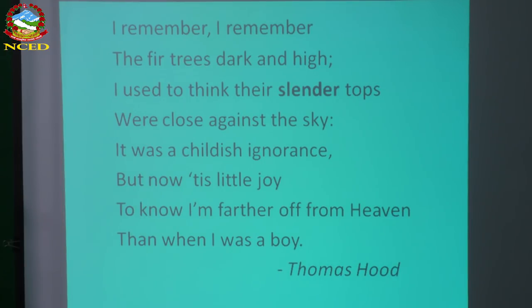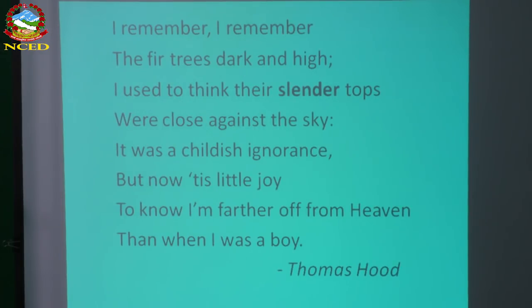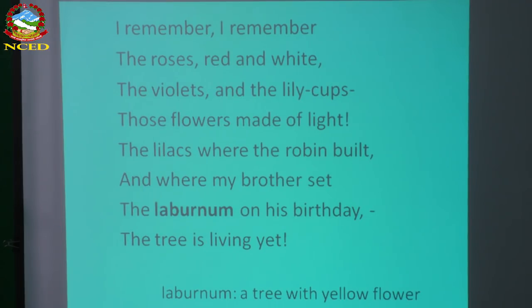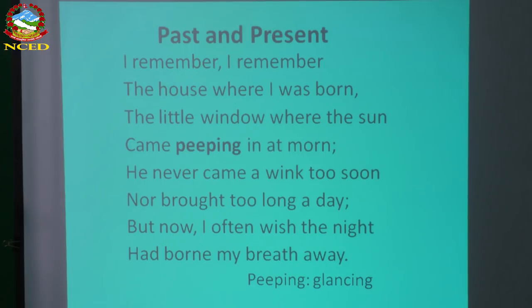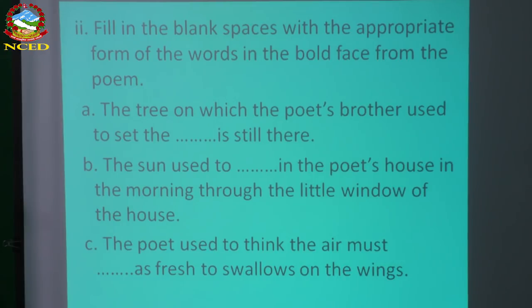Now comes the second question. This is: fill in the blank spaces with the appropriate form of the words in boldface from the poem. I think it's not going to be difficult for you. You can do it yourself. The boldface words are there, like slender in the last stanza, laburnum, and peeping. These words are in boldface in the poem, and you can just pick the right word to fill in the right place.